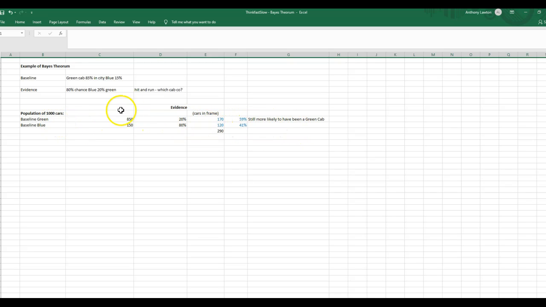So even with the new evidence, which looks overwhelmingly like it was a blue cab, it's still probably a green cab that did the hit and run. So what Bayes' theorem is getting you to do all the time is really do not underestimate the power of that baseline, and only move from the baseline with new evidence. So I think that's a great example, and I always think about this whenever I hit a new situation where I've got to think things through in terms of probabilities and likely outcomes. You'll be surprised how useful this is.